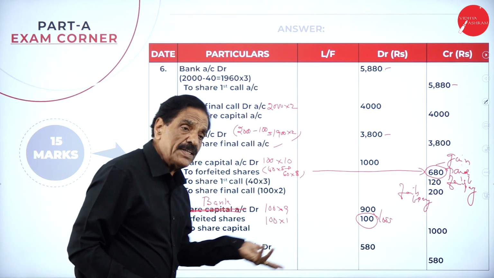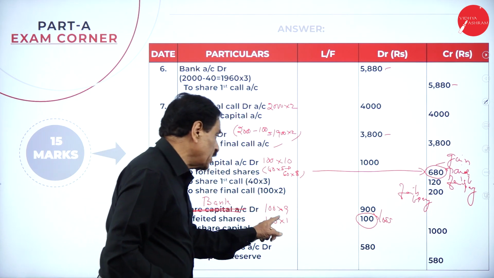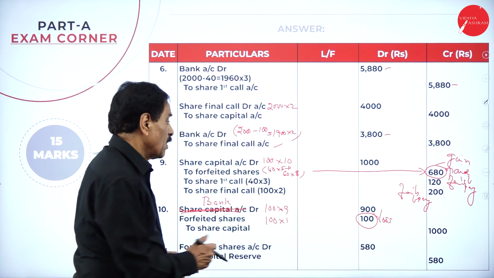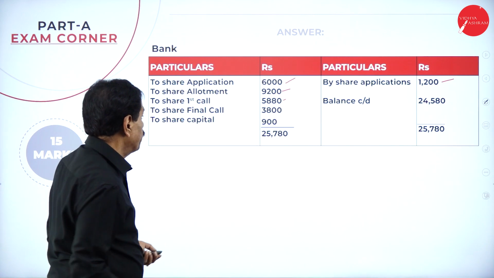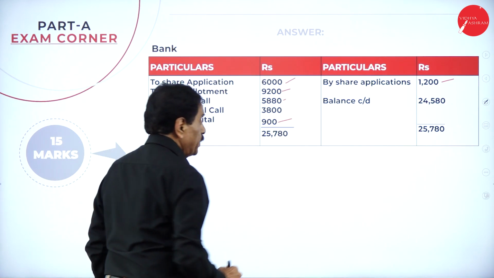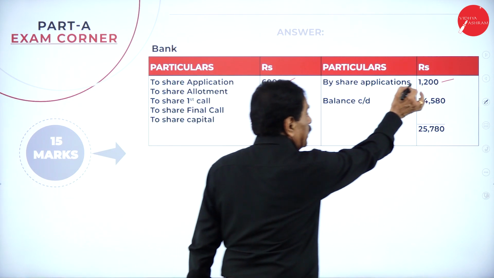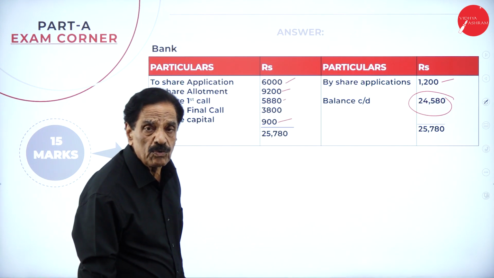When you reissue the entry, issued at what rate? 9. We receive to the bank account. Bank account debit 100 into 9, 900. Forfeited share account debit 100. How much money you receive? 100 rupees. This is totally 900. Totally we received how much money? 25,780. How much you return? 1,200. Your cash at bank comes to 24,580.